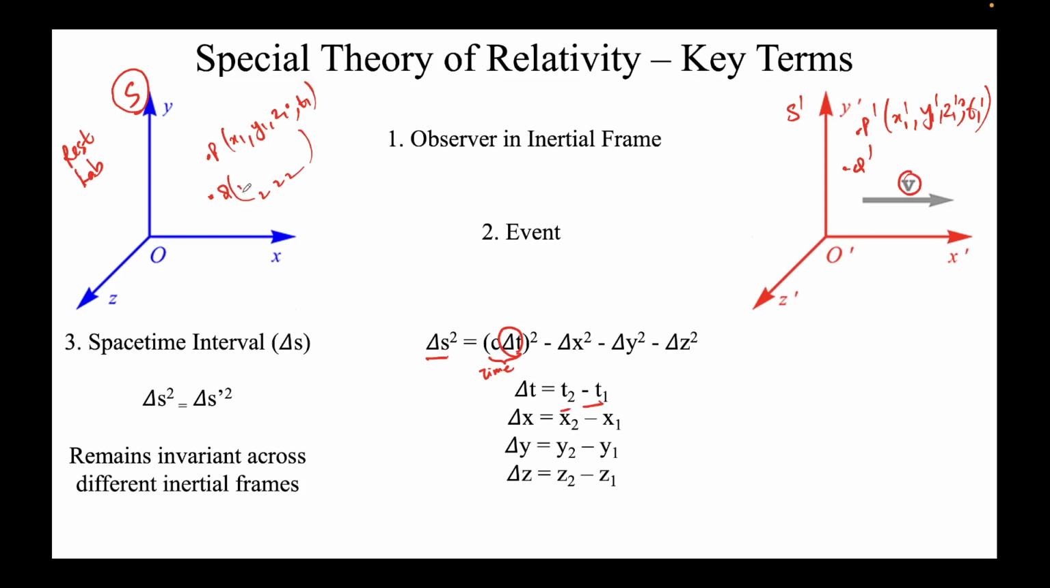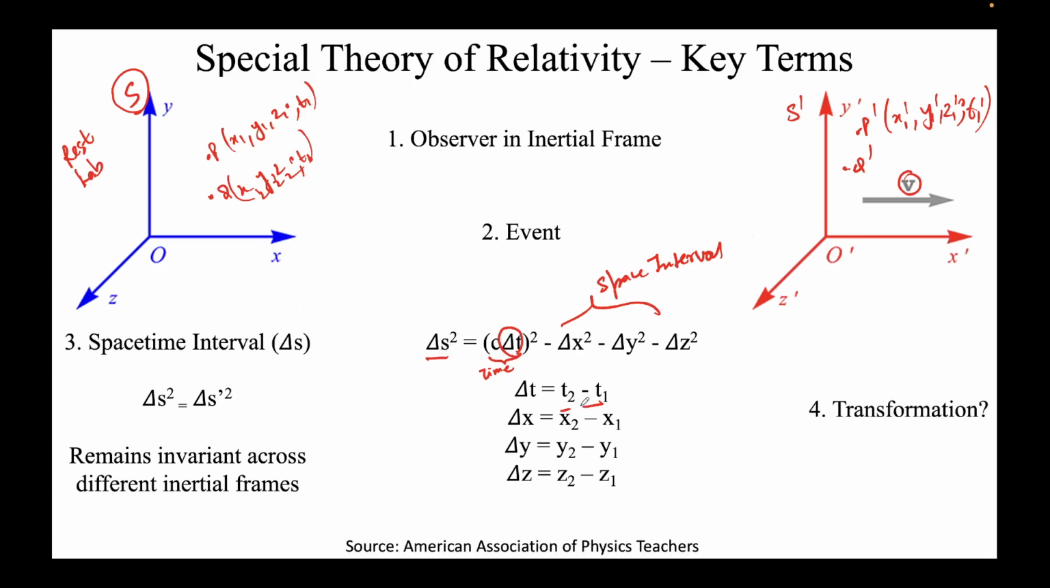So I told you there is x2, y2, z2 and t2 here, right? So the differences between those are delta t, delta x, delta y, delta z respectively, and this is called the space interval. Together, by subtracting the space interval from the time interval, we get the space-time interval, which is denoted by delta s. Here we are calculating delta s squared.